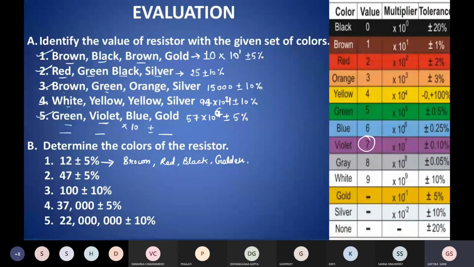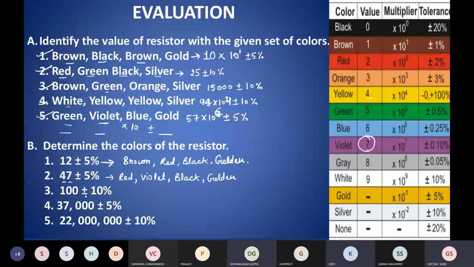Solve second, third, fourth, and fifth. The second one is yellow, red, black, gold. Yellow, violet. The second is violet. Yes, ma'am. For the corresponding color, it is red. Yes. Corresponding to 7, the color is violet. So the second ring is of violet color. After that, again black. And at last, 5% again golden.